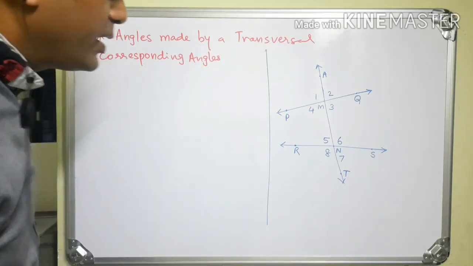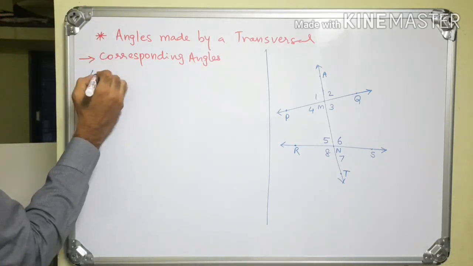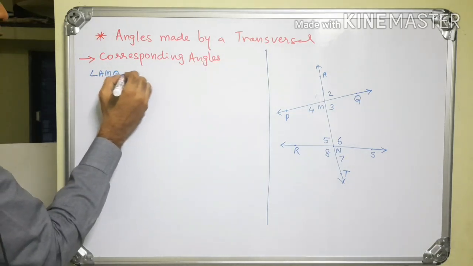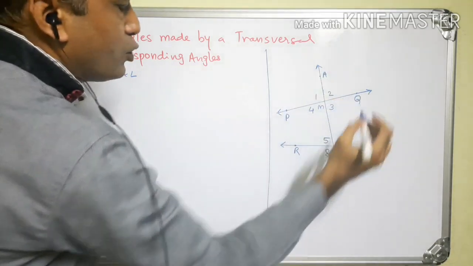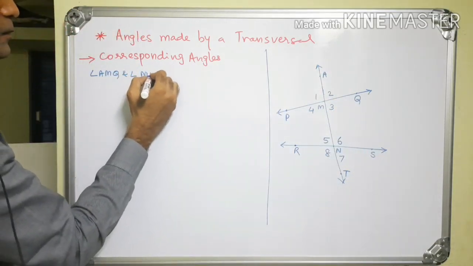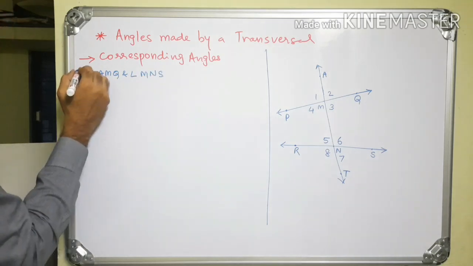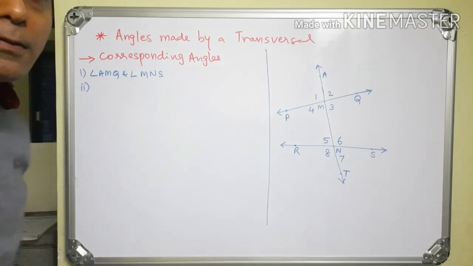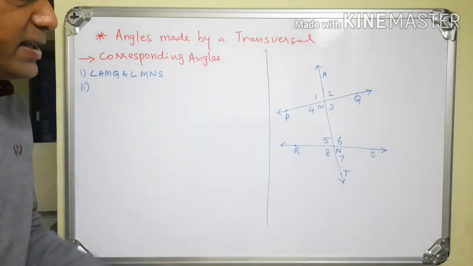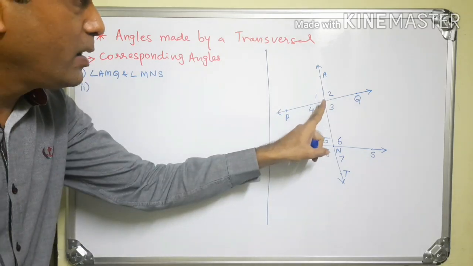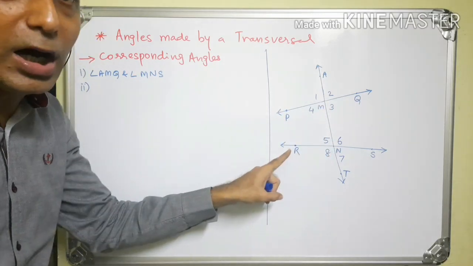One such pair is angle AMQ and angle MNS. This is one such pair. Can you tell me another such pair? Yes, angle AMP and angle MNR.